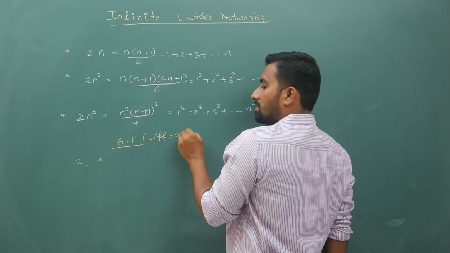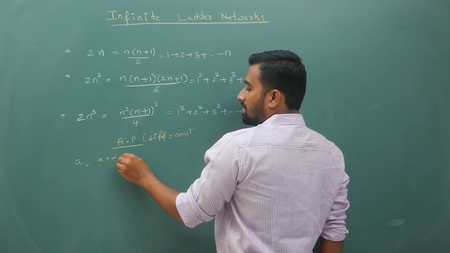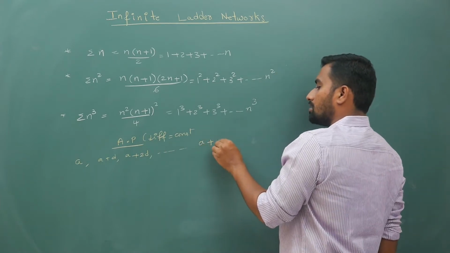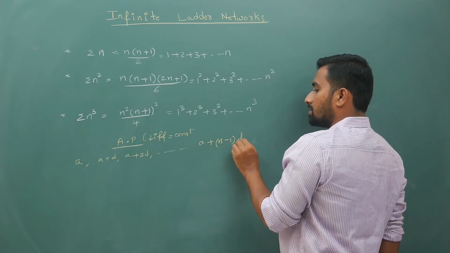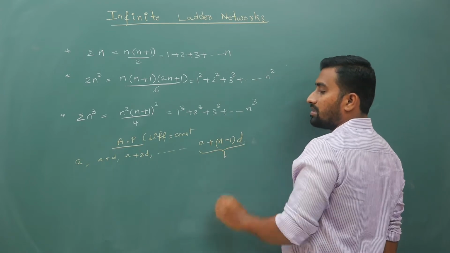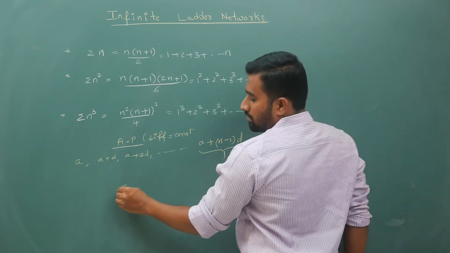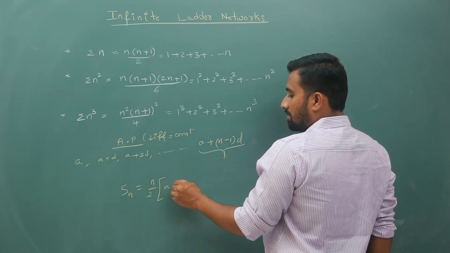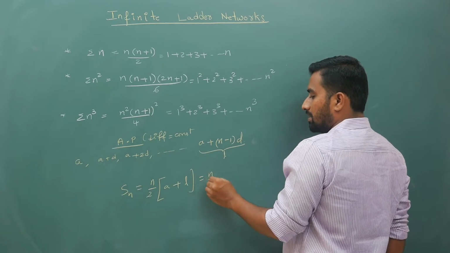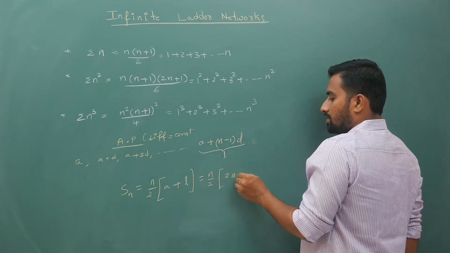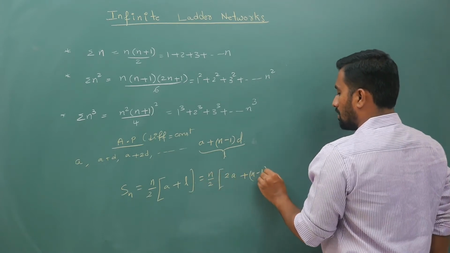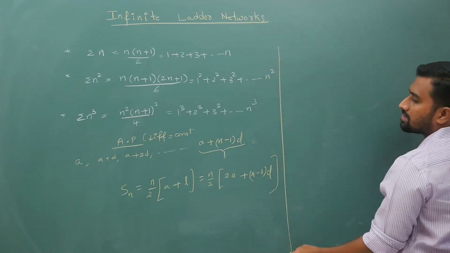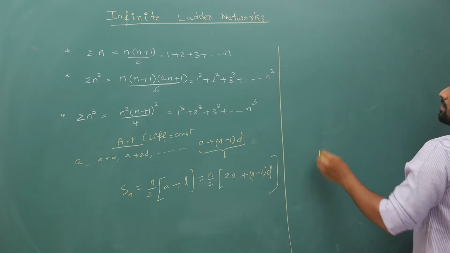So your terms will be a, a plus d, a plus 2d, and so on, and your last or nth term will be a plus n minus 1 times d. The sum of n terms is n by 2 times a plus l, which gives n by 2 times 2a plus n minus 1 times d. You must have studied this in school.